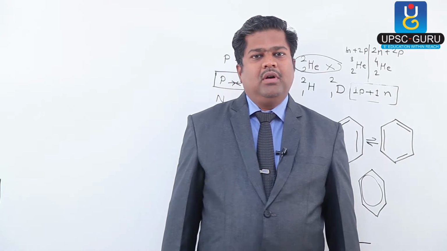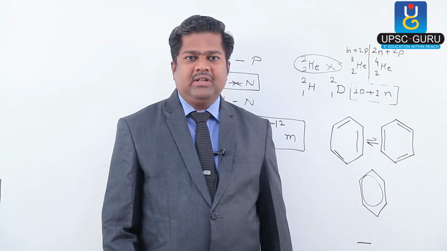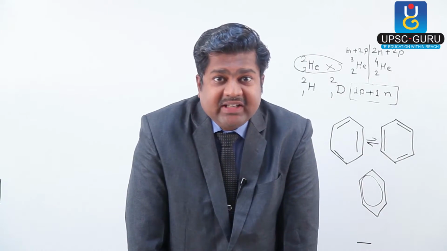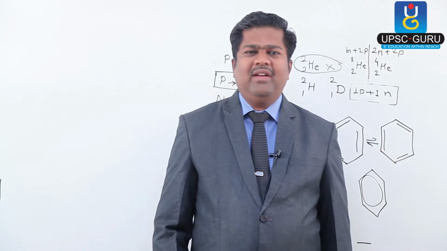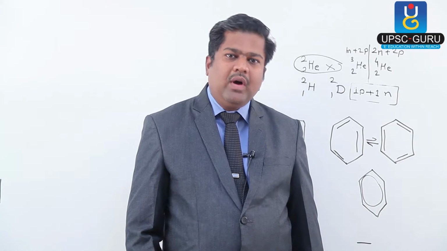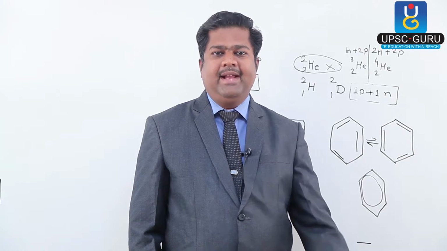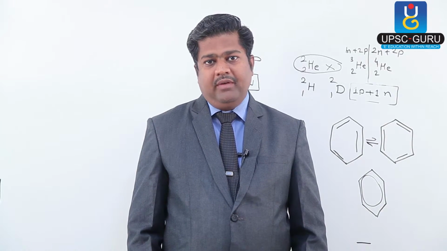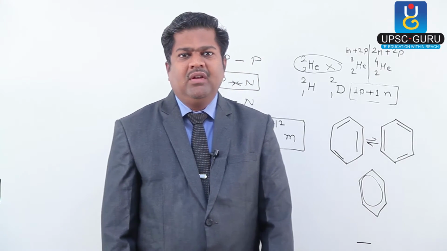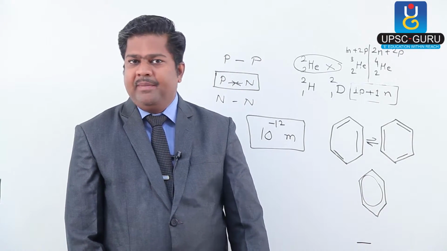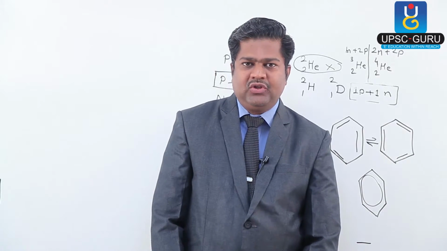Now for a lower level, we can consider pi mesons as massless particles. At a higher level, we consider that they have some mass, 200 times heavier than an electron. You are aware that the mass of an electron is 1 by 1850 AMU. But now we can multiply that by 200, and you will get the mass of a pi meson.